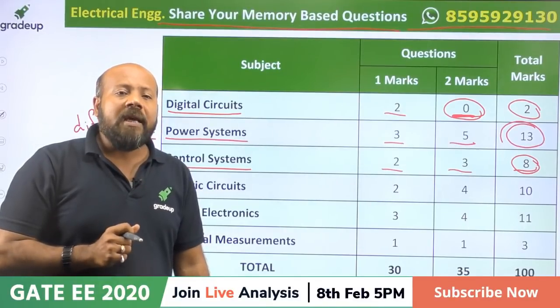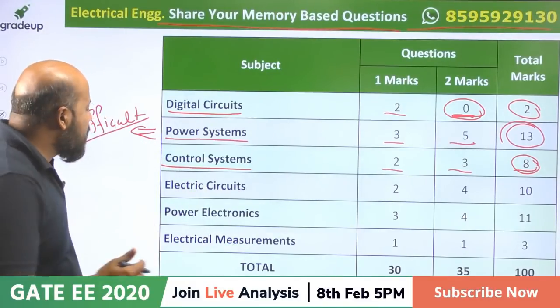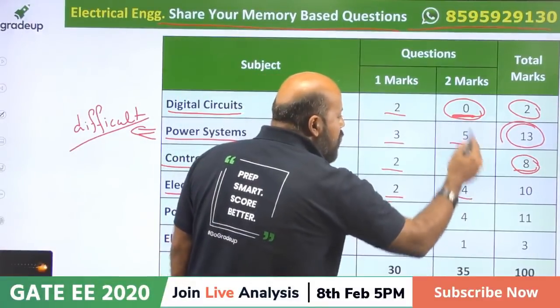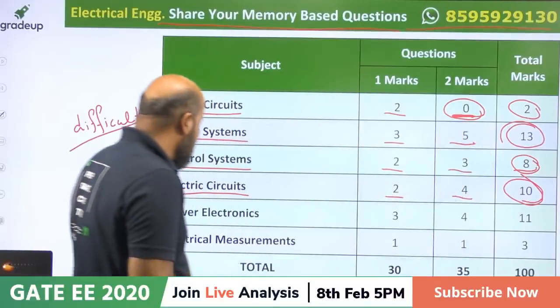Mr. Lok is saying lesser number of questions from maths. We'll see it. So for electrical circuits, if you see networks, 2 questions of 1 mark, 4 questions of 2 marks, and 10 were the total marks.